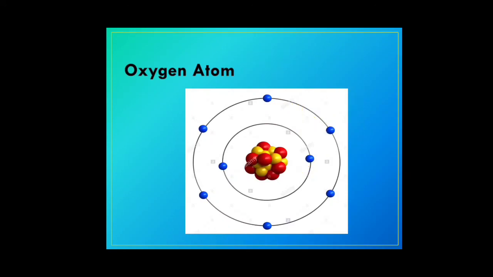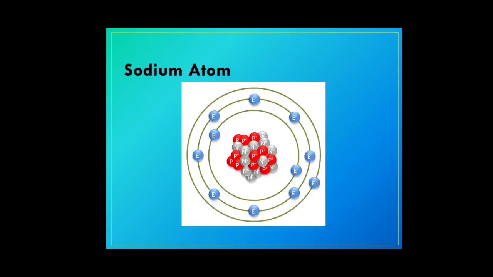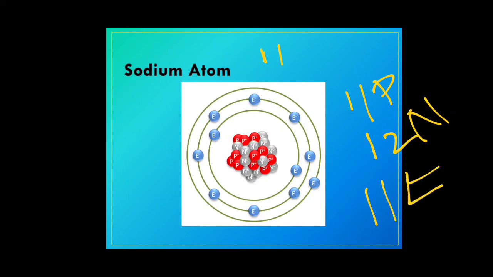The next we will see is the structure of sodium atom. Sodium, as we already discussed, has an atomic number of 11. So it has 11 protons, and sorry, it has 12 neutrons. Sodium has 12 neutrons and it has 11 electrons. So 11 protons, 12 neutrons and 11 electrons.